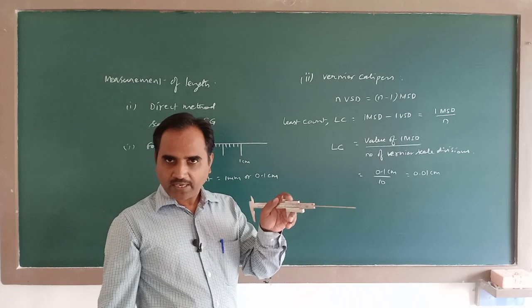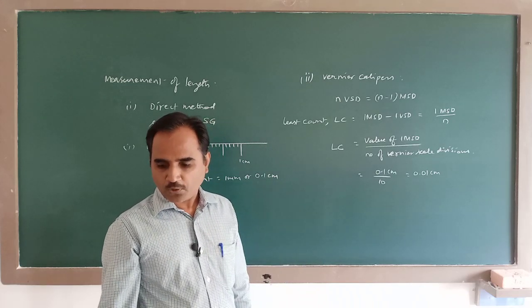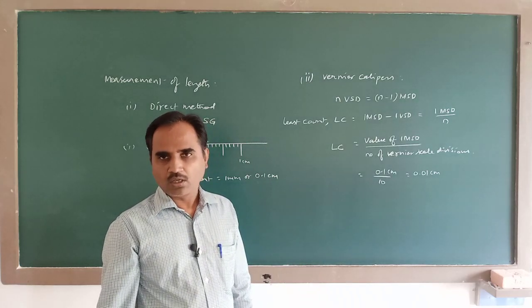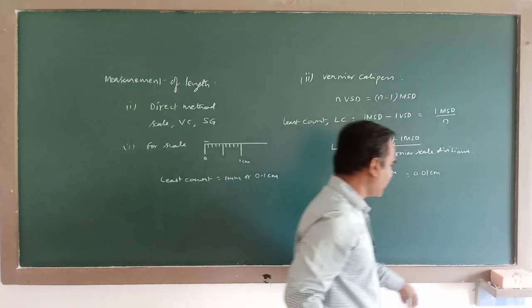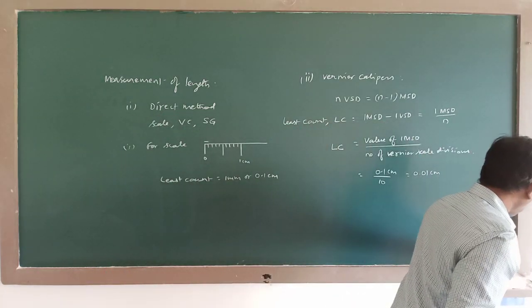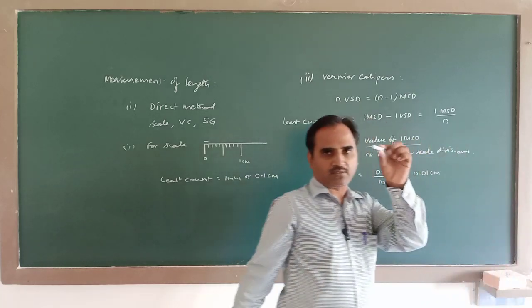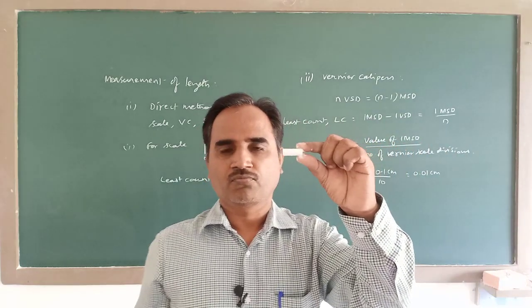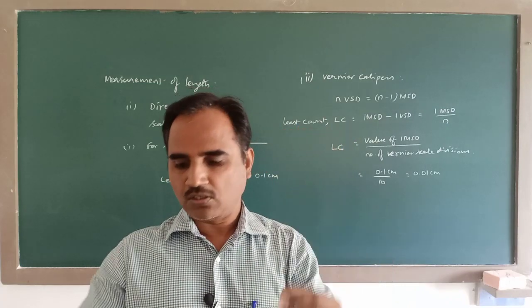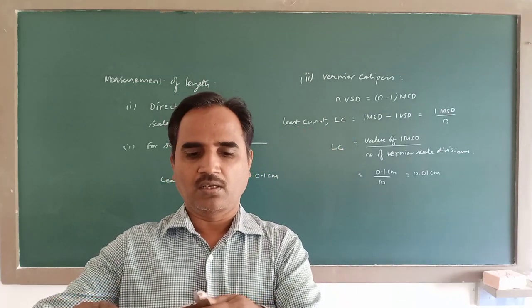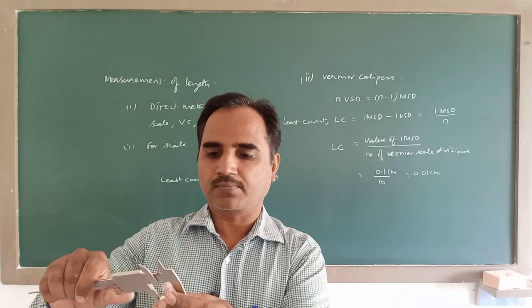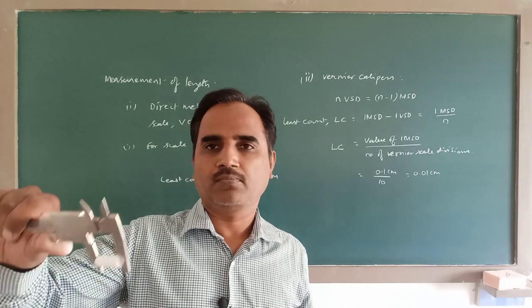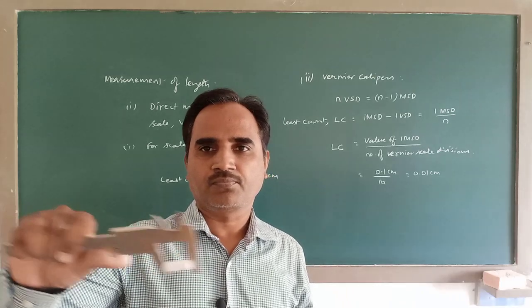Next, to note down the readings by using this vernier calipers, what you need to do is fix the object between these two jaws. Say I want to find the length of this object, so I will fix this length portion between the two jaws like this.